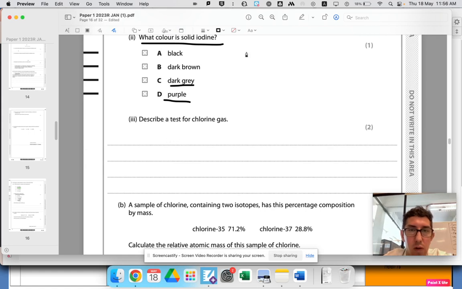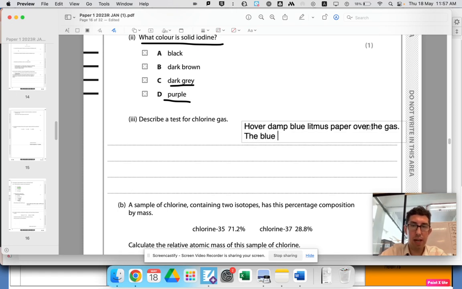Describe a test for chlorine gas. Again, just memory. So what's the test for chlorine gas? You hover some damp blue litmus paper over the gas. It's acidic, so red. The blue litmus paper turns red and then gets bleached white.